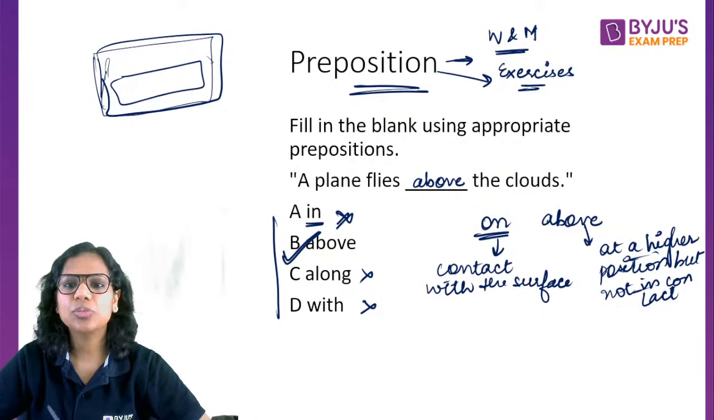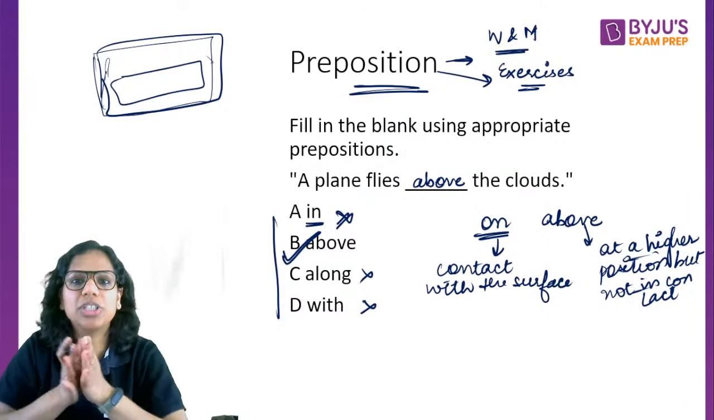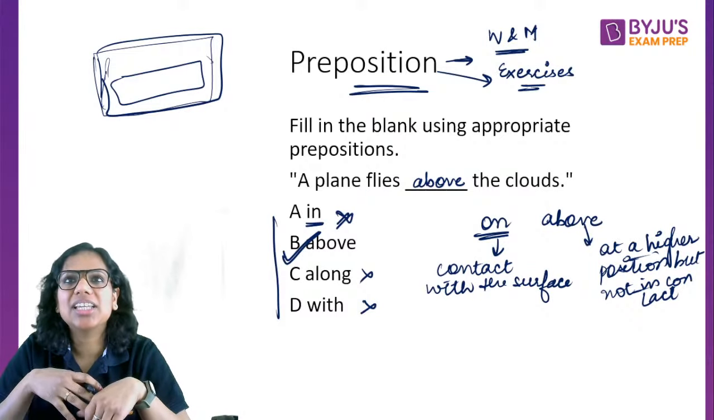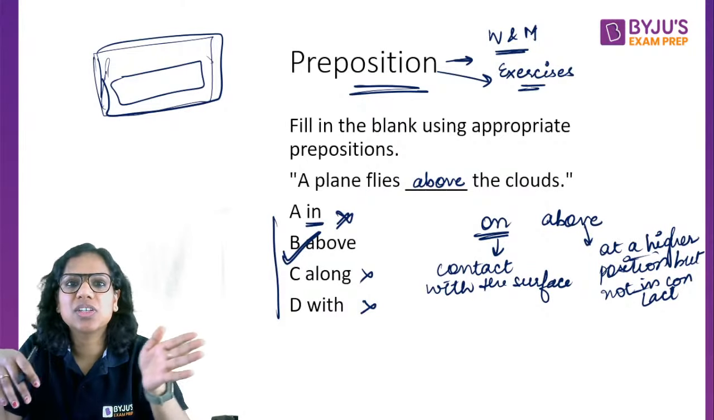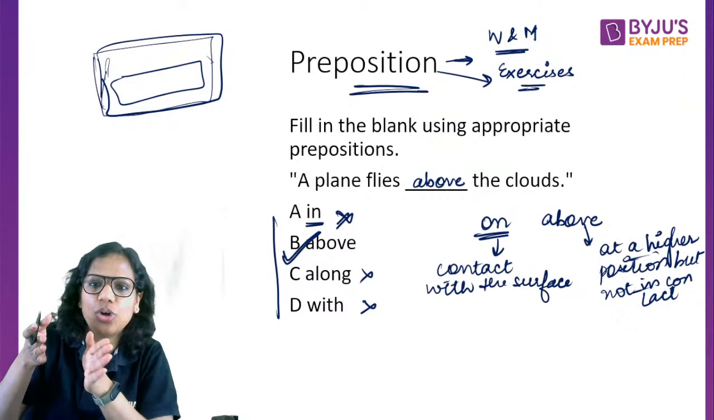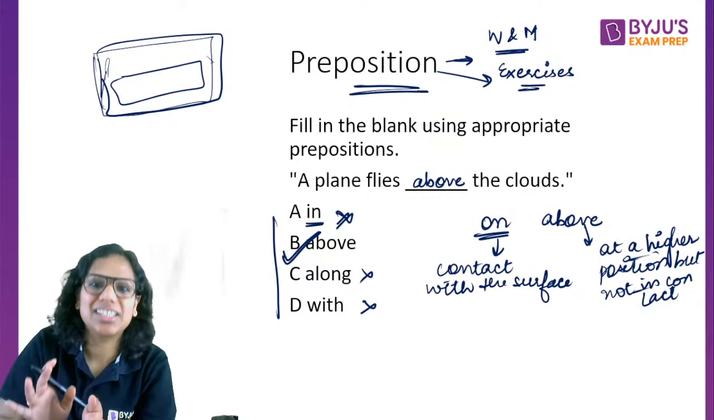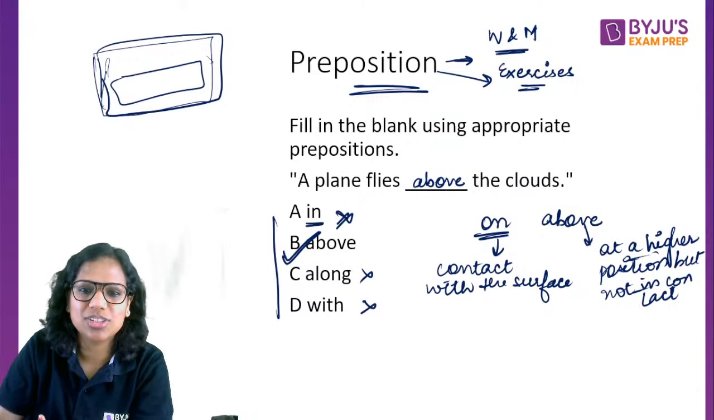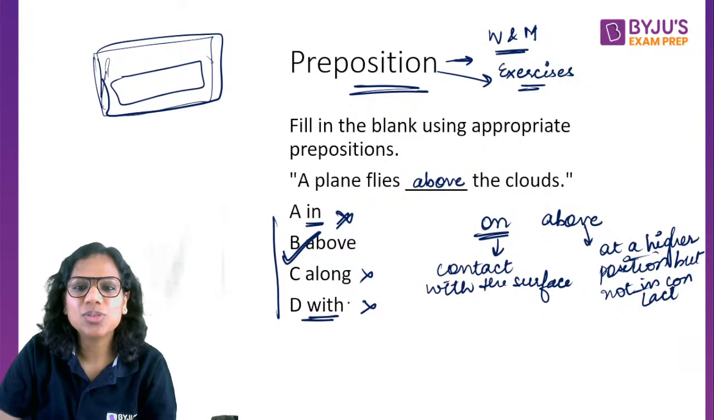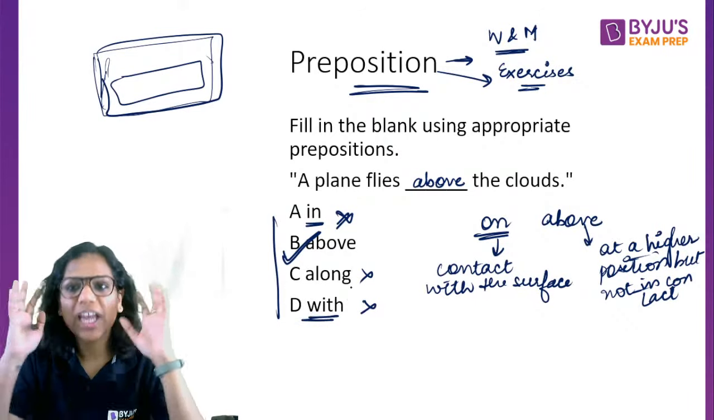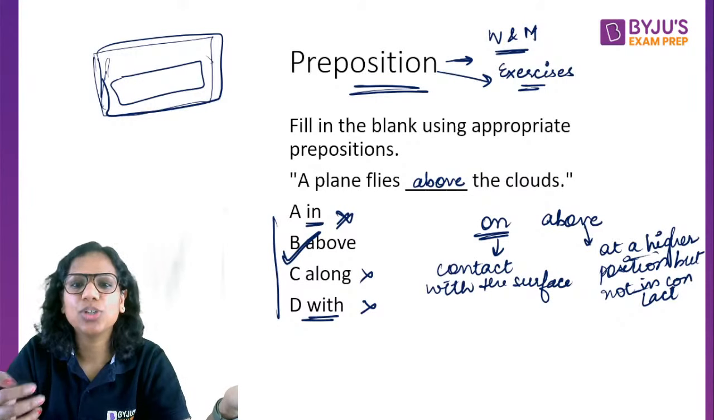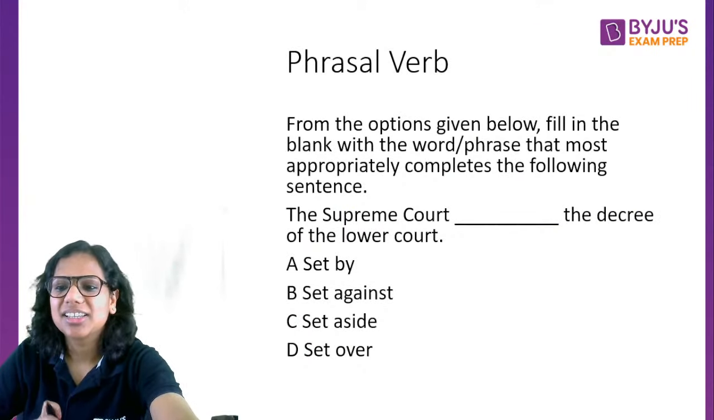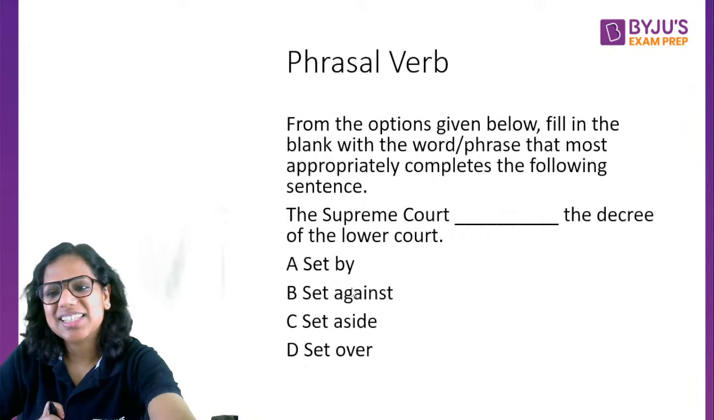Along the clouds would mean that the clouds are also flying along with it, साथ साथ चल रहे हैं. That's the idea. For instance, he was walking along the road. Along that road means उसके साथ साथ चल रहा था. That's not what we want to convey usually when we talk about clouds. Then with the clouds would mean that again the clouds were flying with the plane. That's not the idea that we want to convey. Yes, it is above.